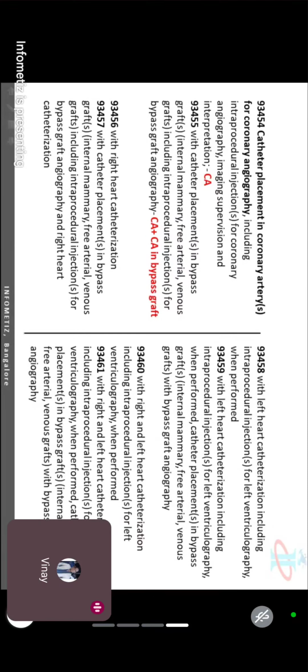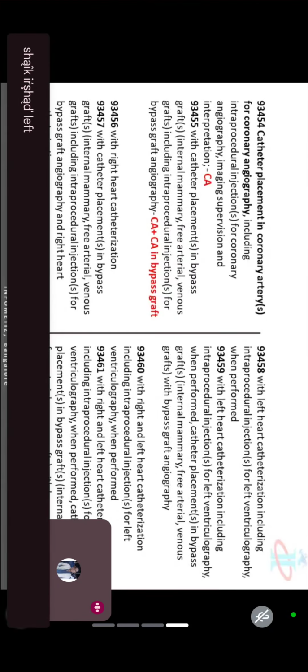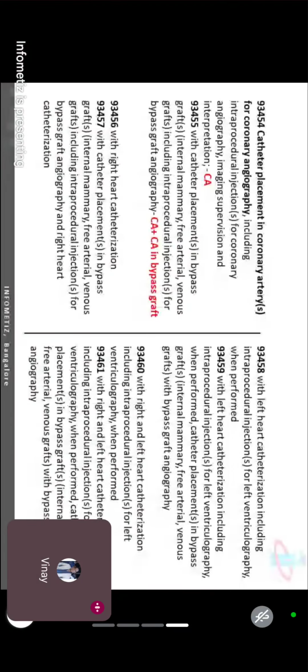57 is CAG plus graft plus RT. Coronary angiography, including on a graft, plus right heart catheterization. 93459. Oh, sorry, 58 is CAG plus LT. 59 is CAG plus LT plus graft.